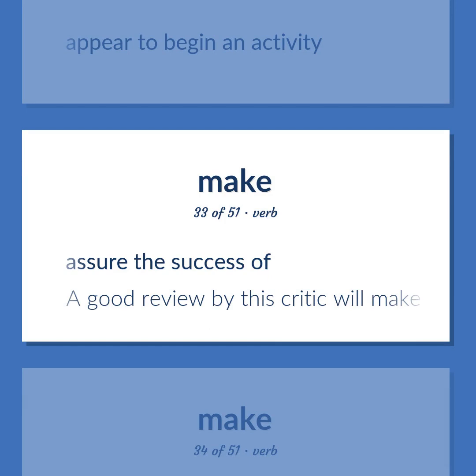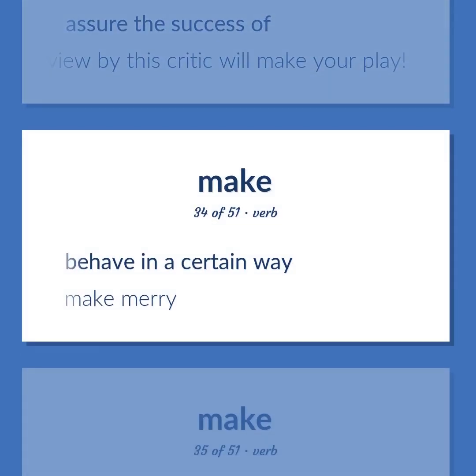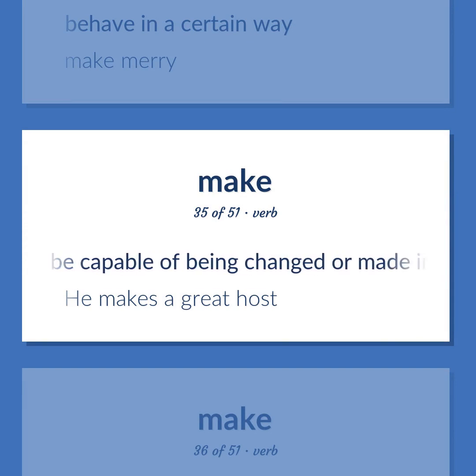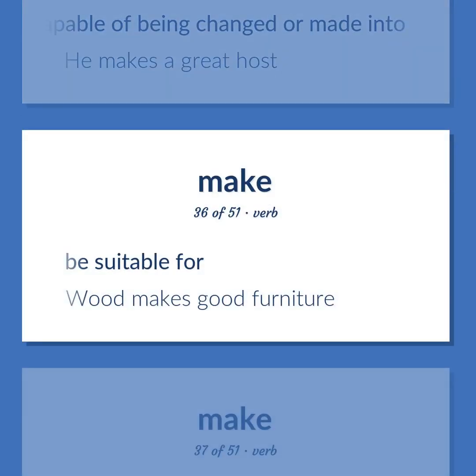A good review by this critic will make your play. Behave in a certain way. Make merry. Be or be capable of being changed or made into. He makes a great host. Be suitable for. Wood makes good furniture.